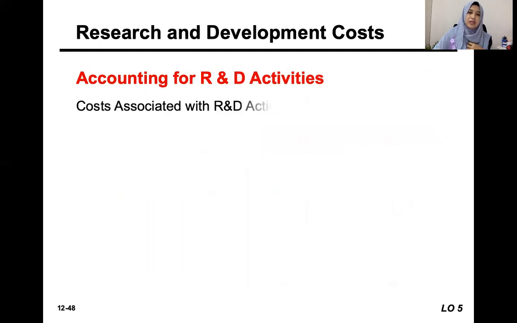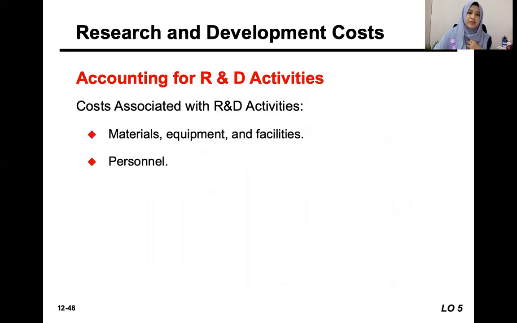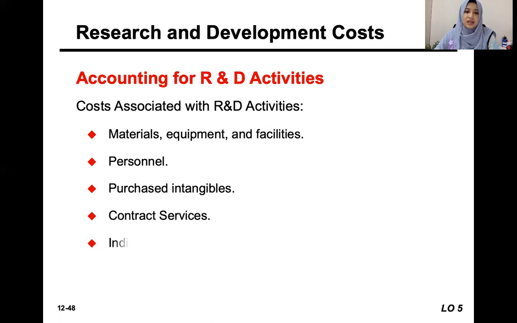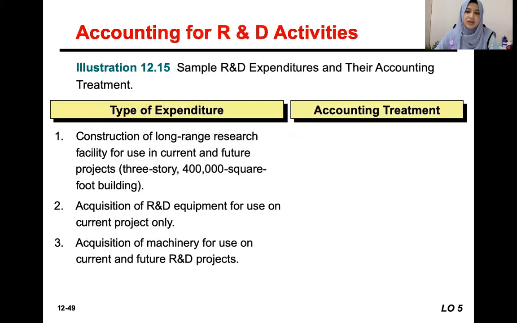Okay, accounting for R&D activities. Mostly the costs that are incurred during the R&D activities, among others, are materials, equipment, facilities, personnel costs. Even purchased intangibles, if we need to purchase certain patent first from another company, maybe because for us to embark on a new project, we need the patent from another company. Contract services, other indirect costs.